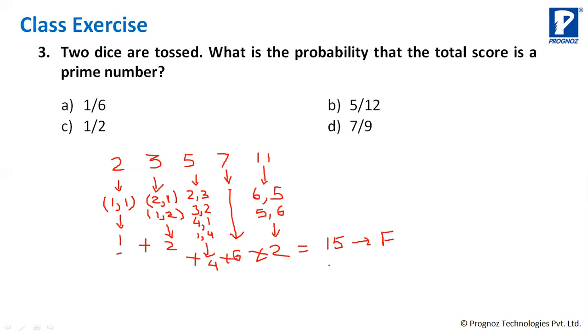And total events will be 36. दो dice है, so total possible events are 36. So this is total. The probability will be 15 by 36.